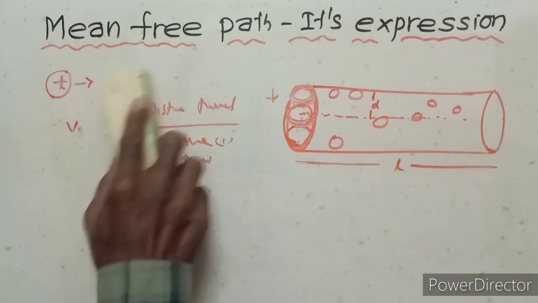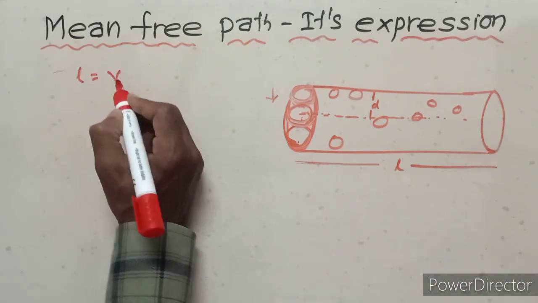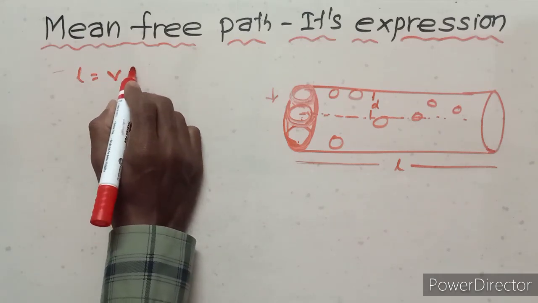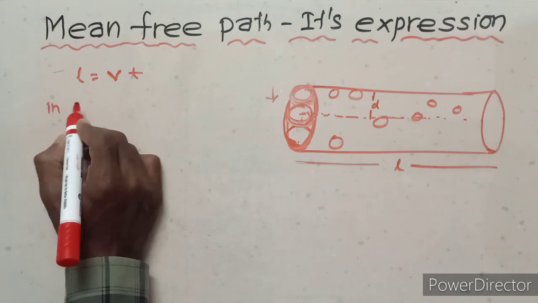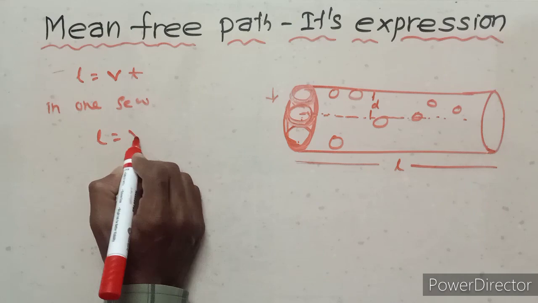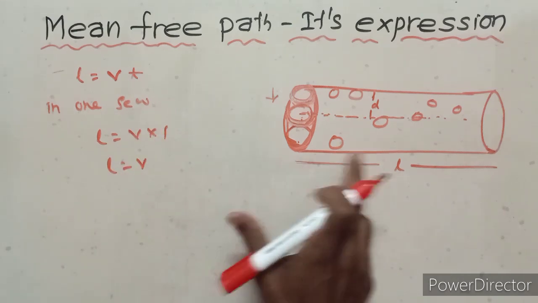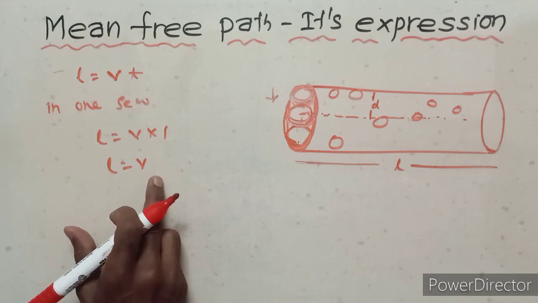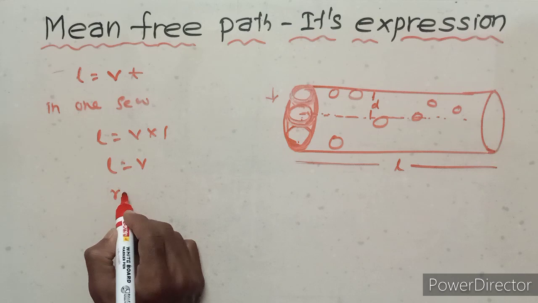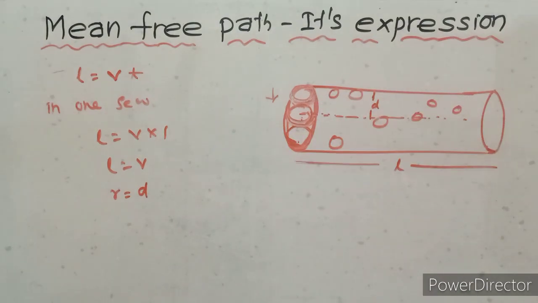So the cylinder length equals v. Generally L equals vt, but in 1 second L equals v into 1, so L equals v. The length of the cylinder is L equals v, and the cylinder radius is r equals d.